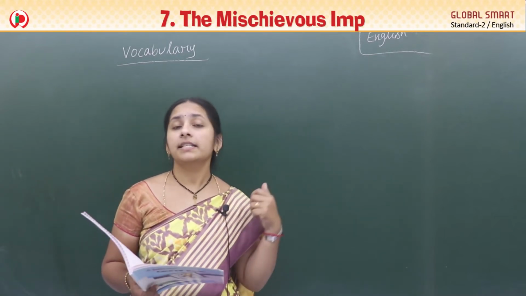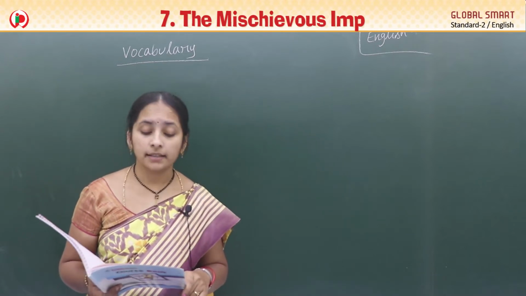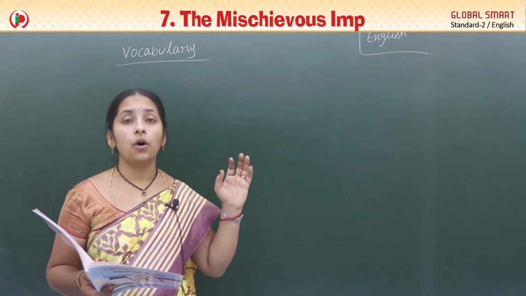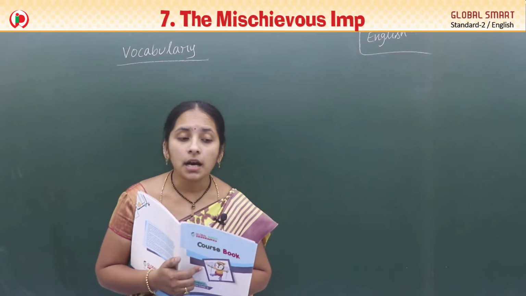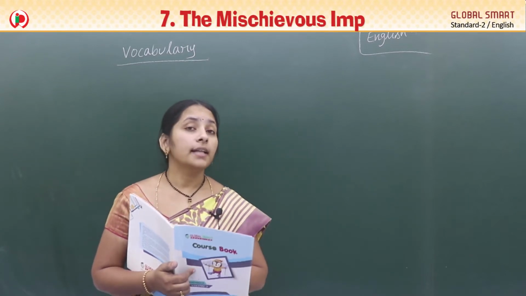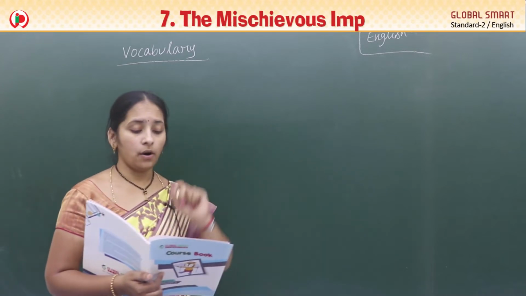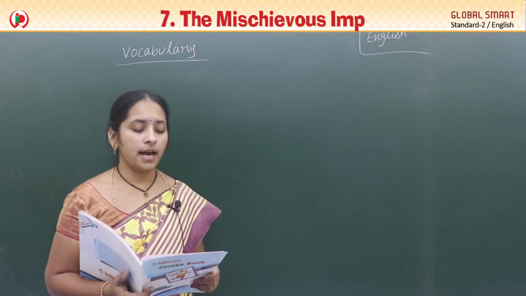See Nana, the first one is cloth line. What is the cloth line? A rope on which washed clothes are hung to dry. Washed clothes are hung to dry, that we call cloth line. So, a rope on which washed clothes are hung to dry.